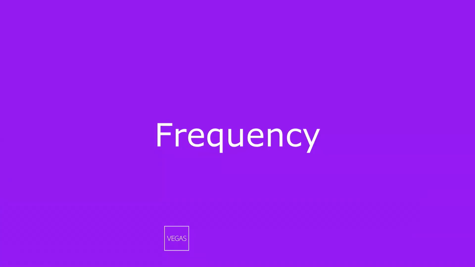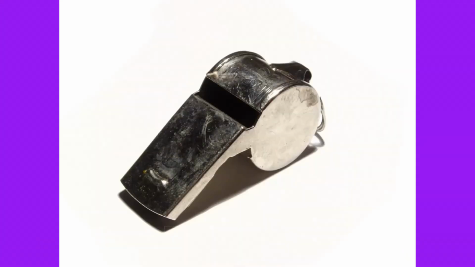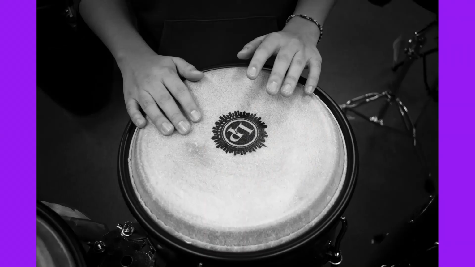The number of waves that pass a fixed point in a given amount of time is wave frequency. Basically, imagine there's a certain point in front of you and you have a whistle in your hand. When you blow the whistle, it makes a very high-pitched noise. A lot of waves are flowing to that certain point. This means that it has a very high frequency. Whereas if you're playing something like a drum, then it has a very low pitch. So fewer waves are flowing to that certain point, meaning it has a low frequency.